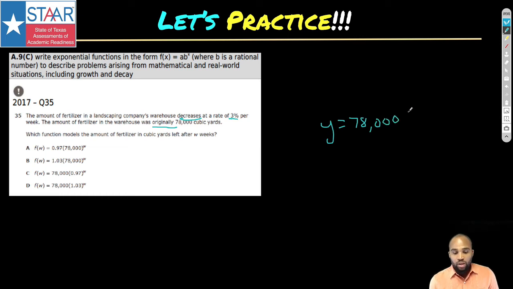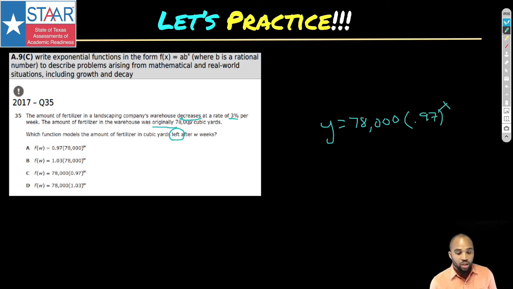And I know they want to know which model, how much is left. Okay, watch that. Not how much it was decreasing by, but how much is left. Well, after you take 3% off, what percent is left? Well, 97% is left. So this is going to tell us how much is left. Actually, I'm not going to write 97% there. We're going to write the decimal portion of it. So that's 0.97 to the x.